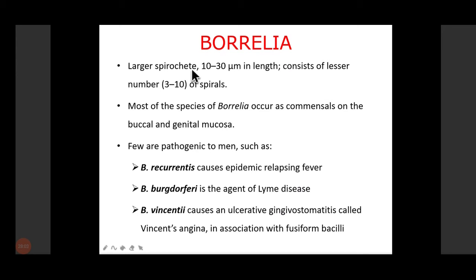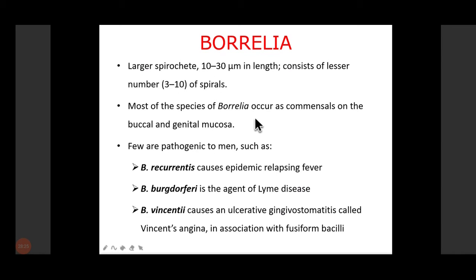This group of spirochetes has Treponema pallidum, which causes syphilis. It has Borrelia, which causes relapsing fever. It has Leptospira. So these 3 are the main spirochete species, and they are thin and long with spirals. Borrelia as such has a lesser number of spirals as compared to the other spirochetes.